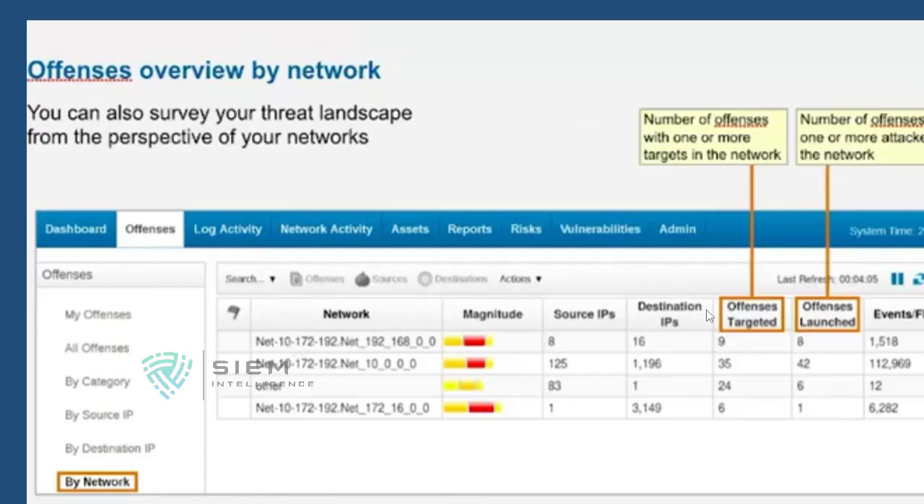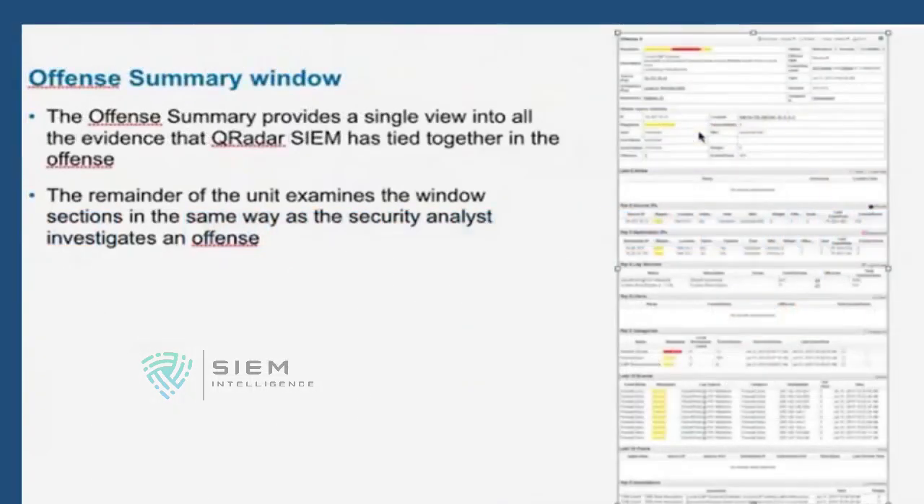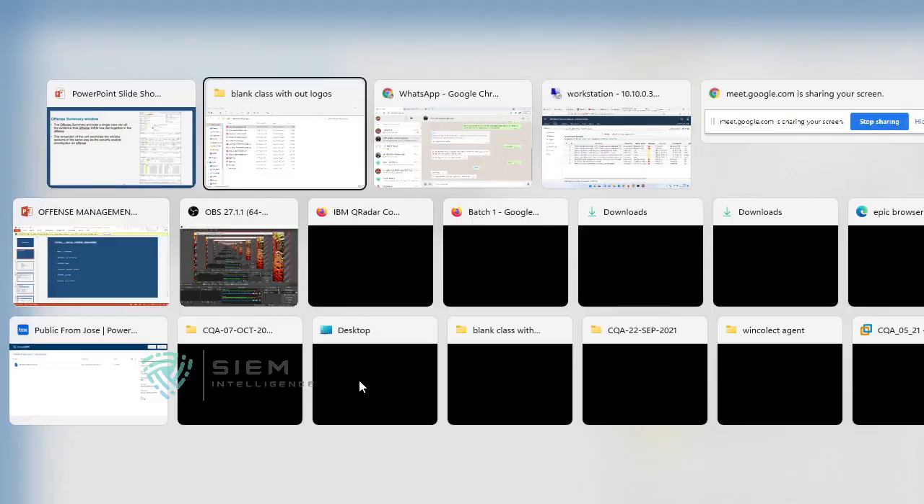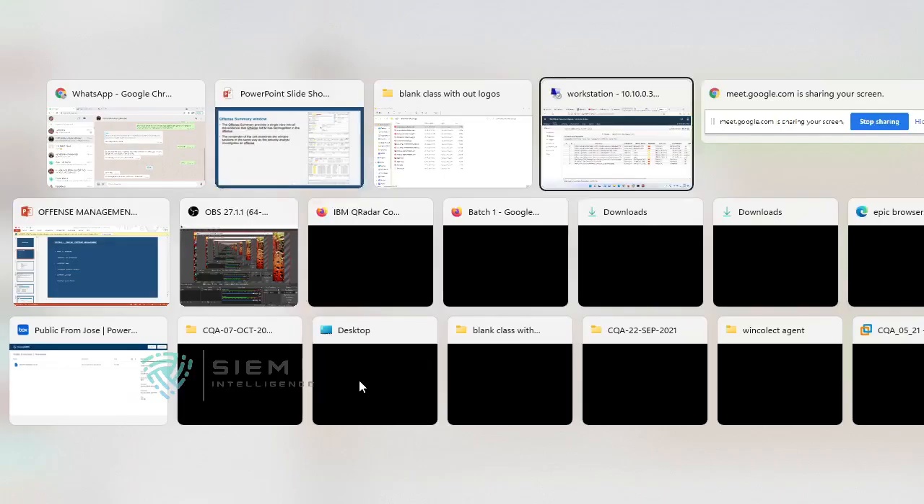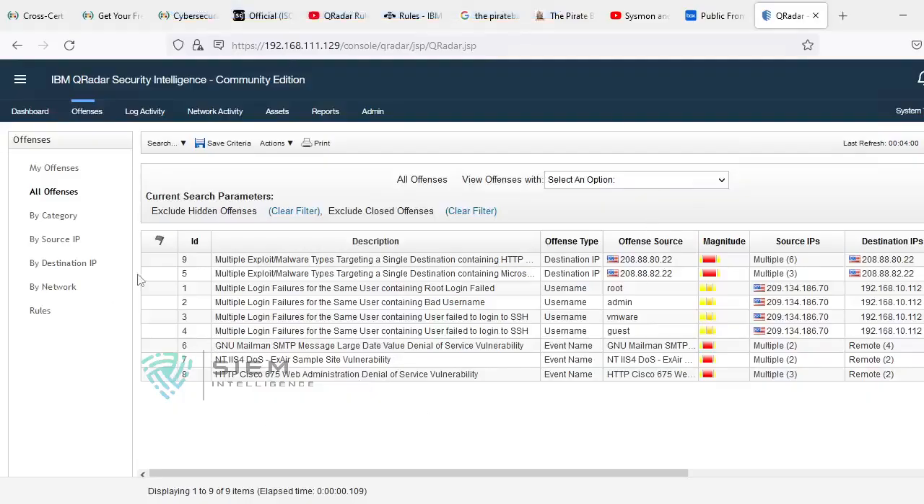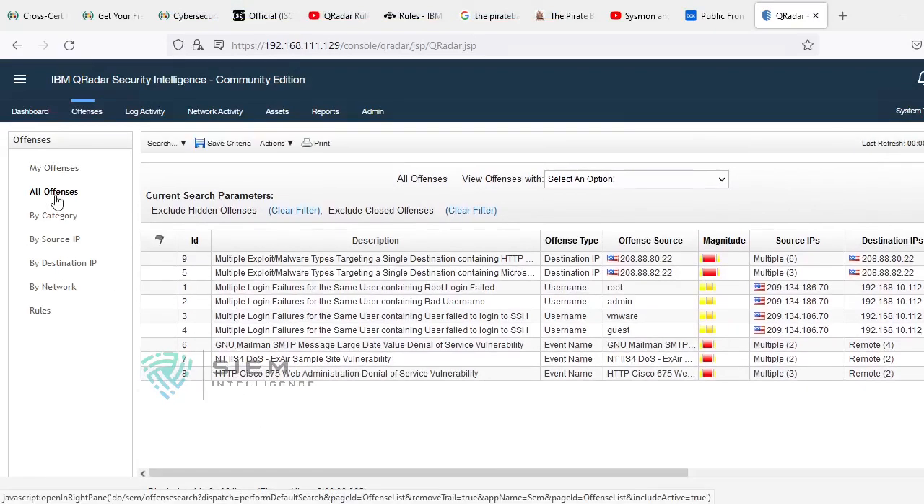So like that you can come to know how many were launched, how many were targeted, and on which floor, or which network the attack was presently going on, and what the active session was. So this is the basics of your first page. This is the first page. So we now understand what all offenses is.